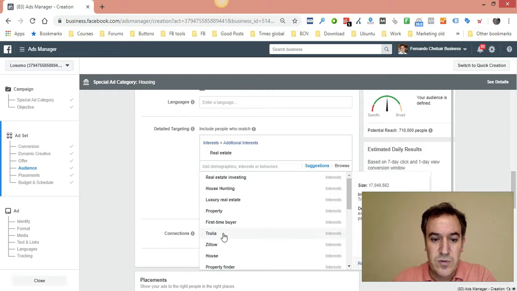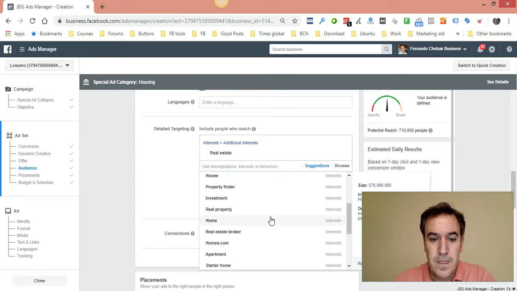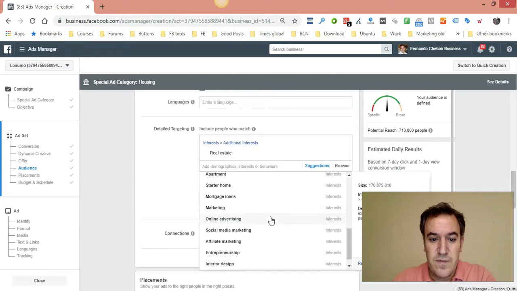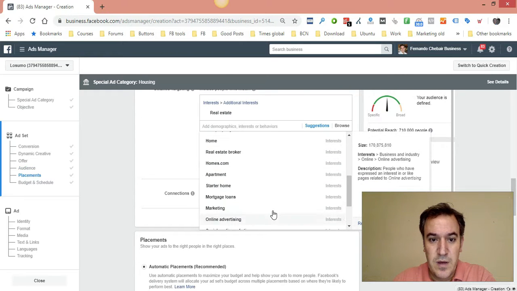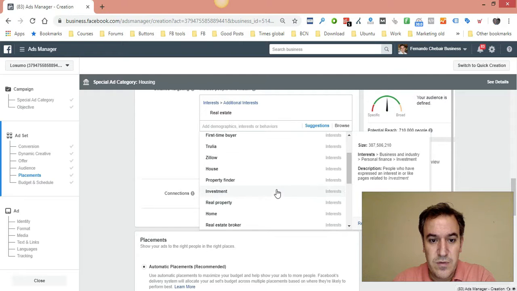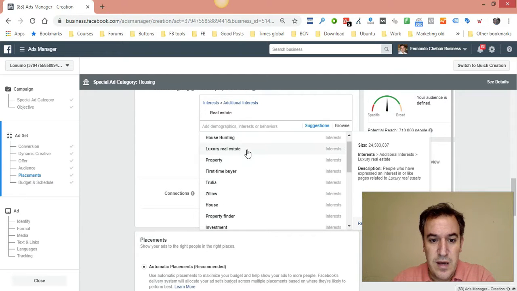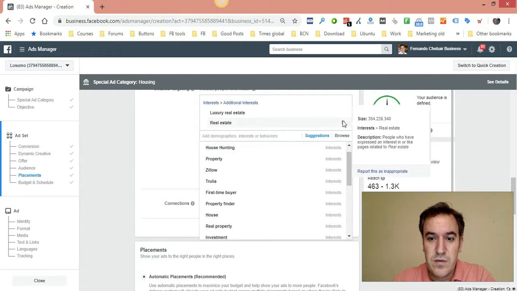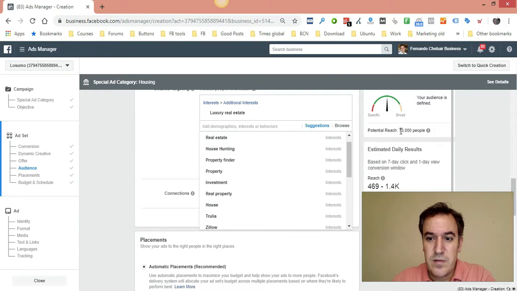You can also select the usual ones, Trulia, Zillow, House. Then you also have these other options in here. Let's suppose that we are selling a house that costs $1 million plus, you could select luxury real estate. Okay, we are down to how many? 73,000 people.